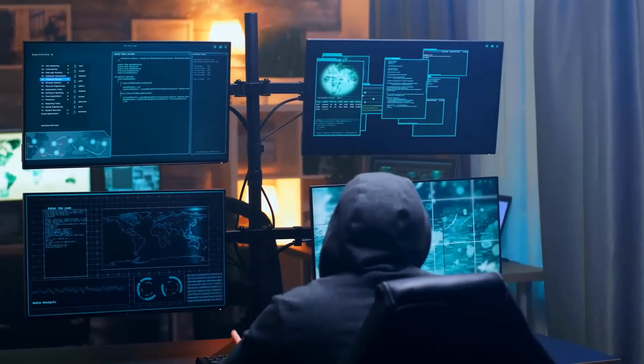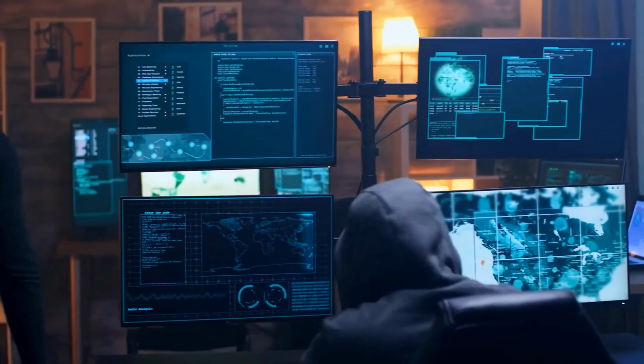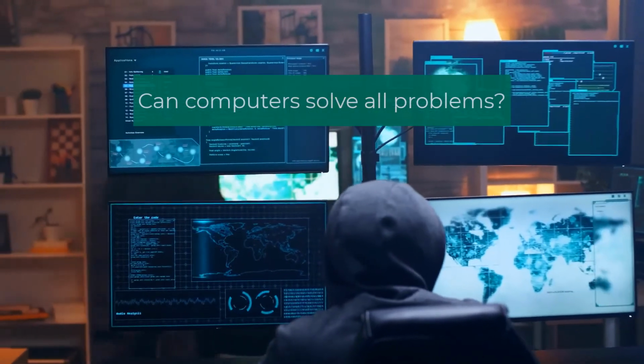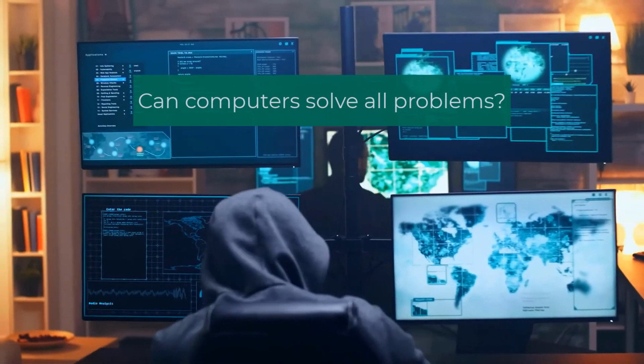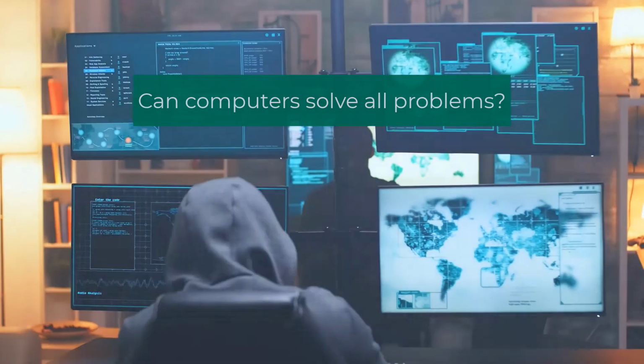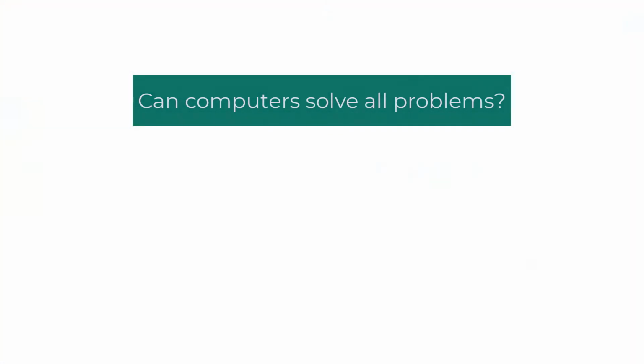Computers are powerful machines. You might think that with current advances in computing, any problem can be solved by computers. But are there any problems that can never be solved by them? Take the example of software verification.